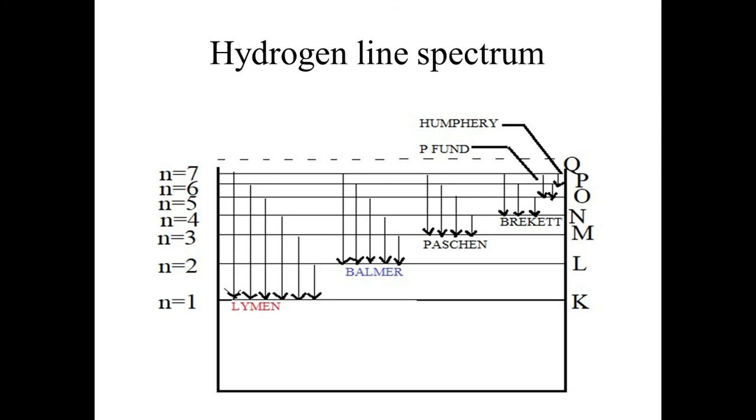Come to the next. Our intention is only limited to hydrogen because it is related to the Bohr model. Bohr studied hydrogen and hydrogen-like elements, and he also provided the line spectra of hydrogen. You can see here each and every line of this spectra represents a particular wavelength or frequency.